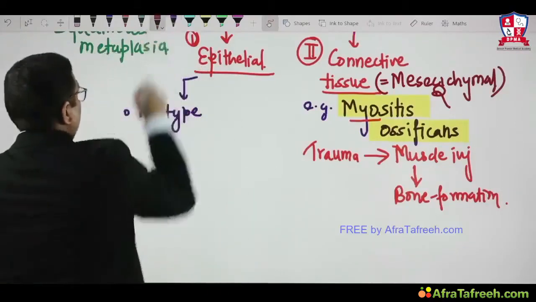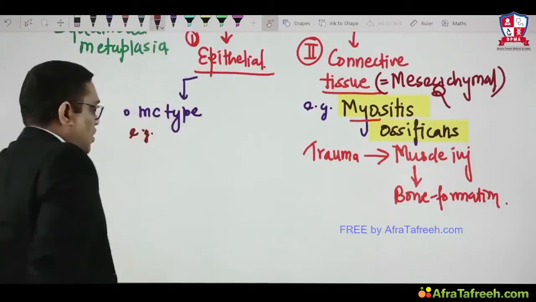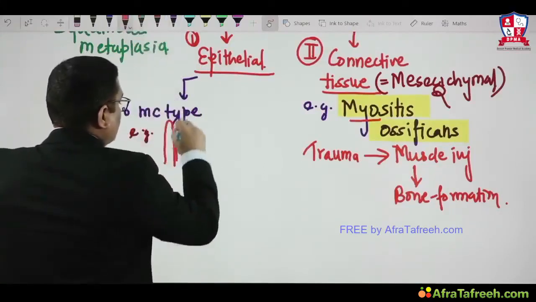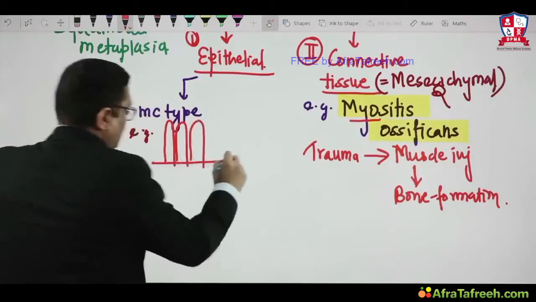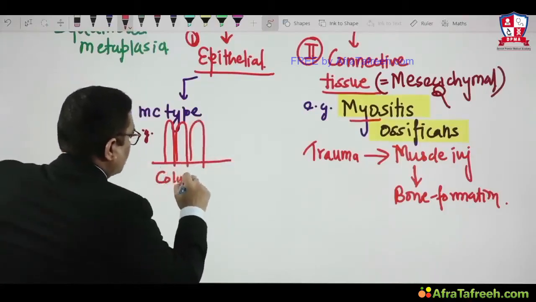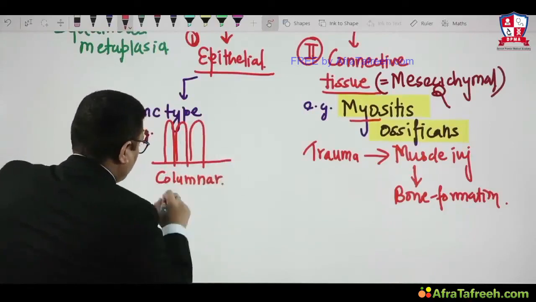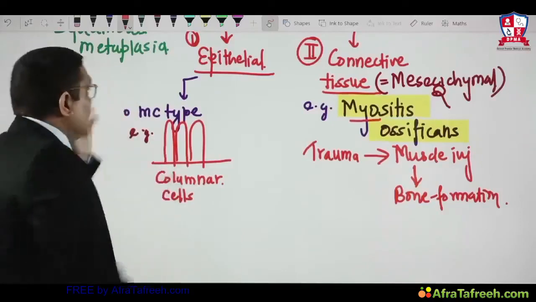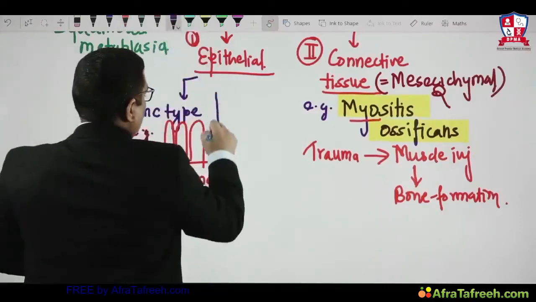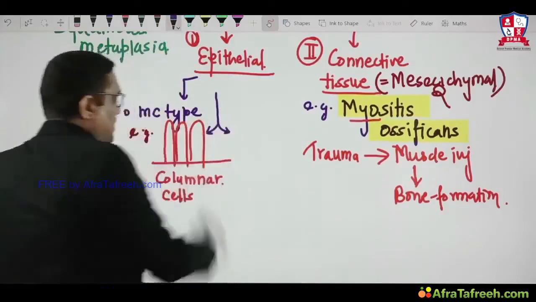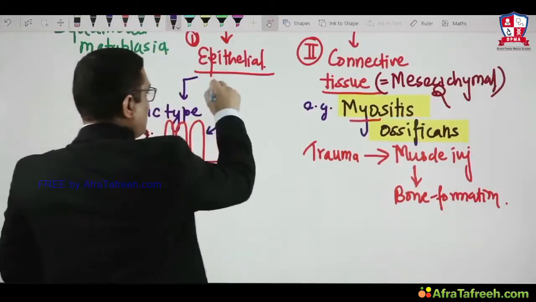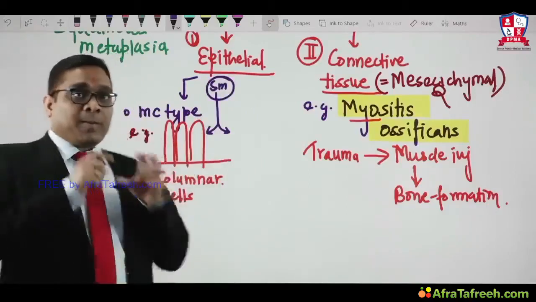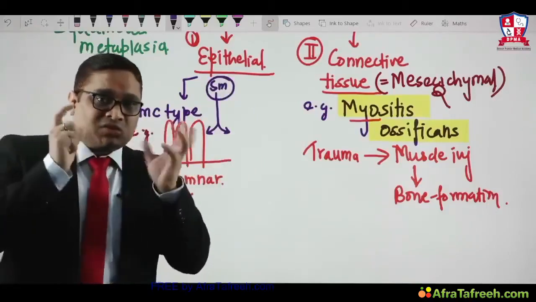I am giving you the example of the most common type. In the respiratory tract, you will often see columnar cells, tall column-like cells. So I am showing you columnar cells. Because of smoking, there will be stress, and this smoking will stimulate tissue stem cells.